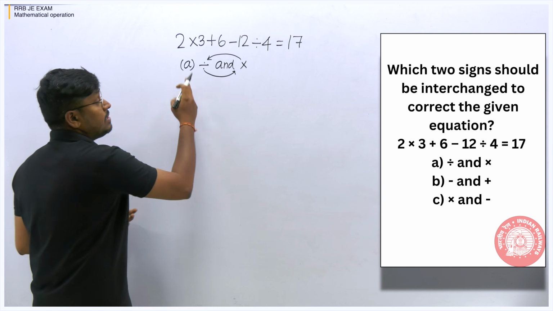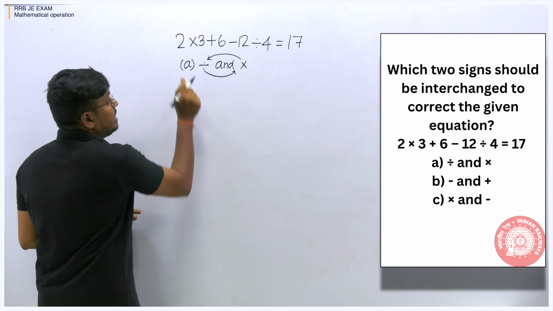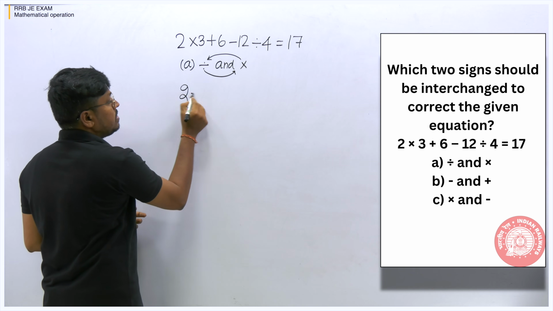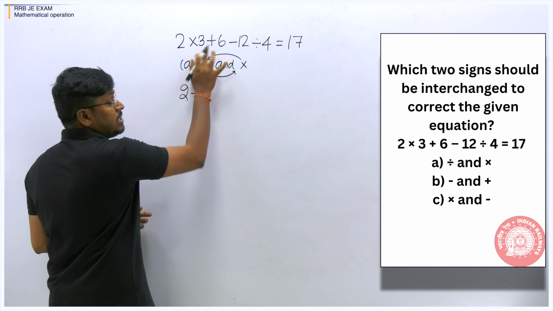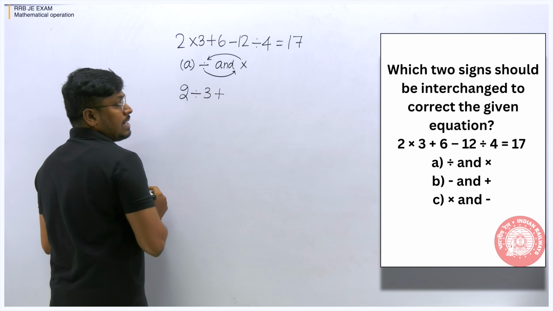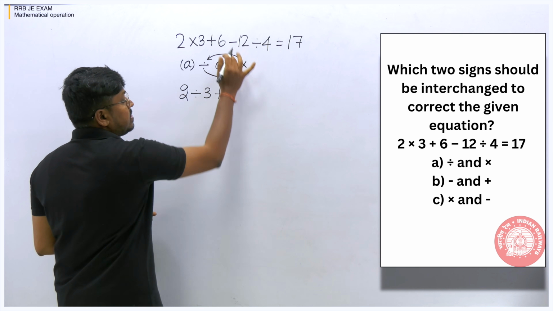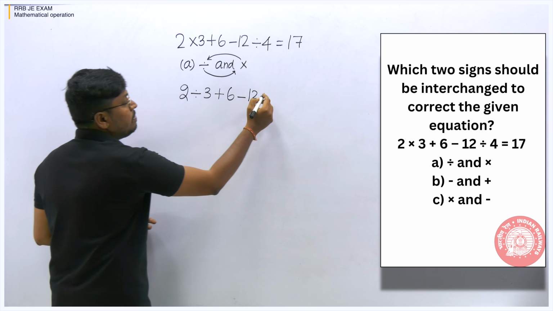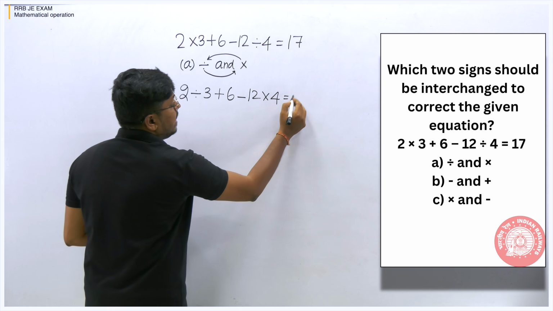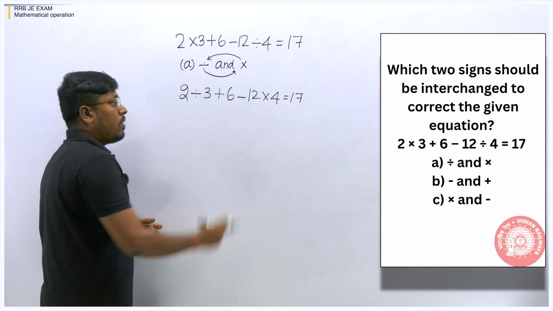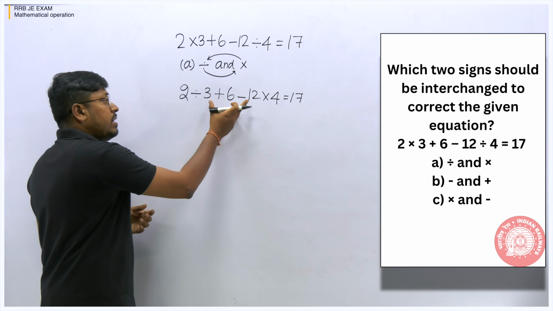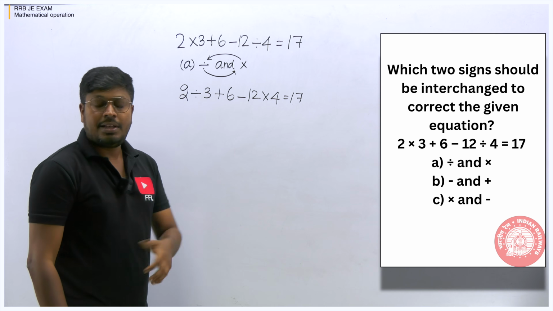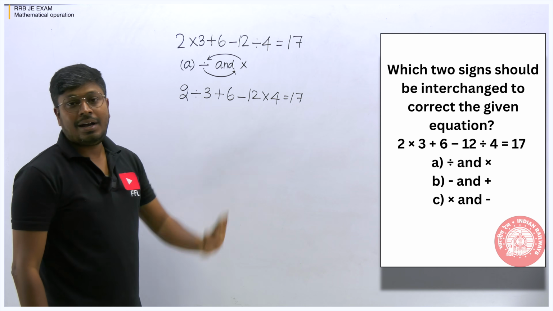So let me solve this question. See, 2 multiplication should be changed into division, so 2 division 3. There is no change in the addition, so write addition as it is. 6 minus also no change. 12 division has to be converted into multiplication, into 4. And we have to check whether we are getting 17 or not if we solve this equation. If we get 17, then answer A is correct. If we are not getting 17, then option A is wrong, and you have to go with the other options.